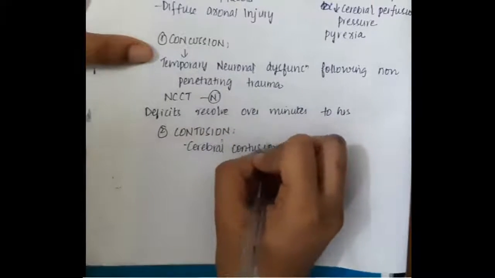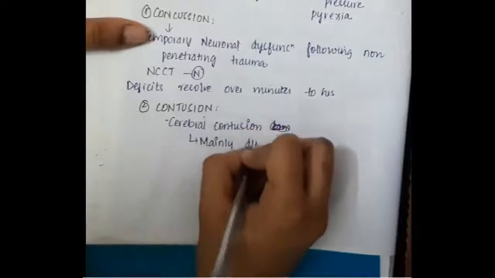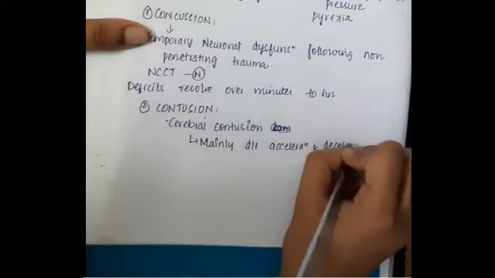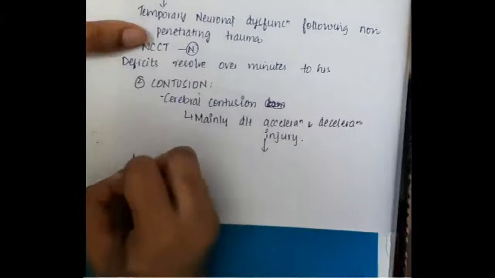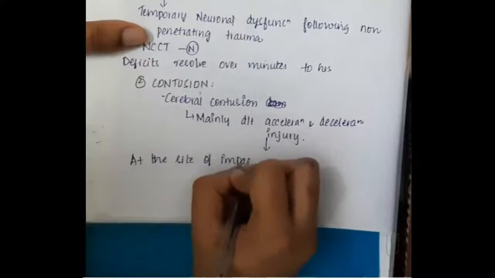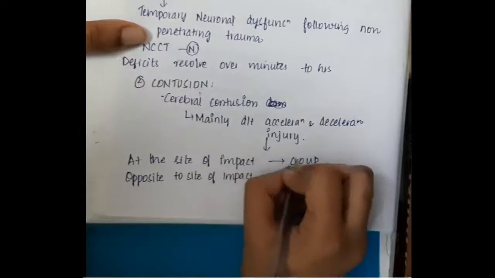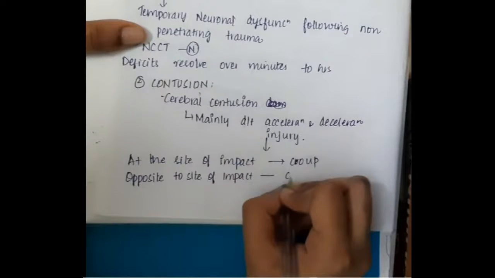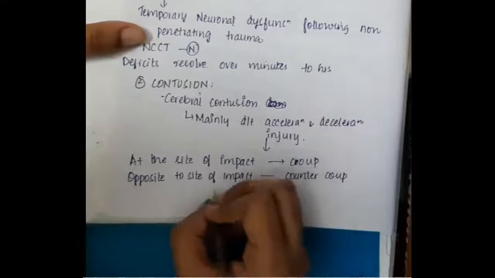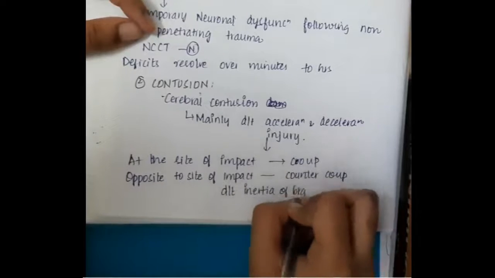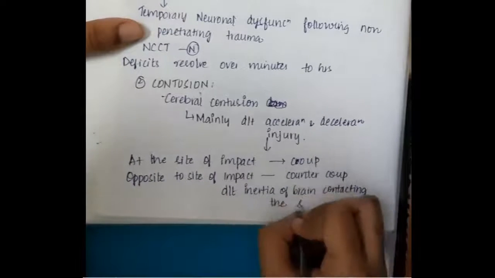The second type is contusion, which includes cerebral contusion. This cerebral contusion mainly occurs due to acceleration and deceleration injury. If contusion occurs at the site of impact, then it is called coup injury, and if the contusion occurs opposite to the site of impact, then we call it contrecoup injury. This contrecoup injury is mainly due to the inertia of the brain, which is striking onto the skull.